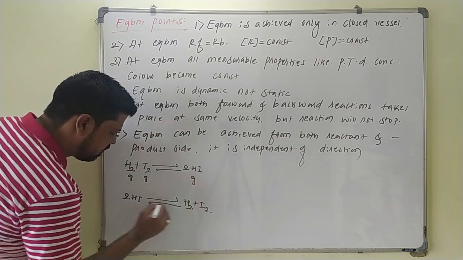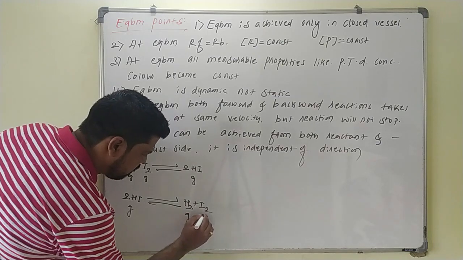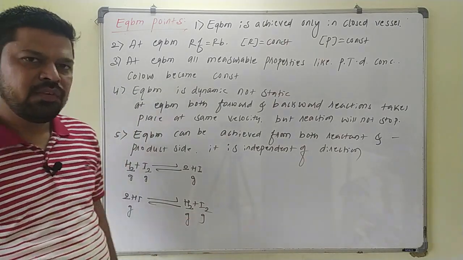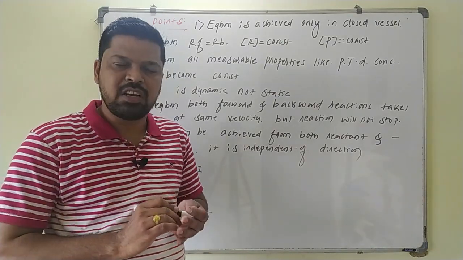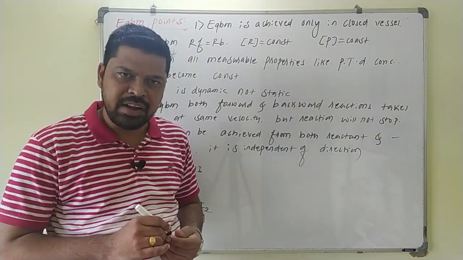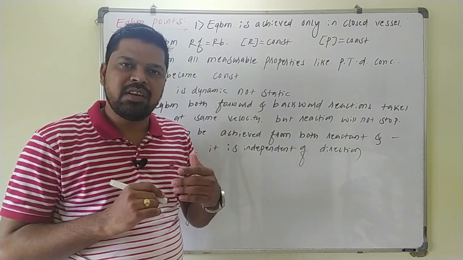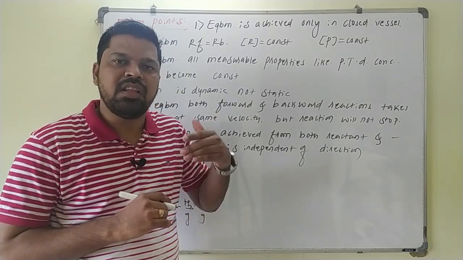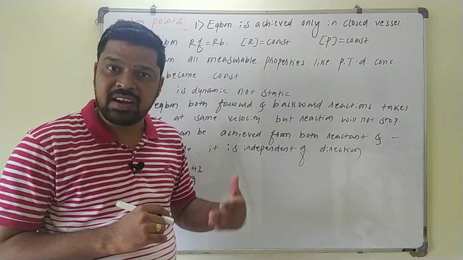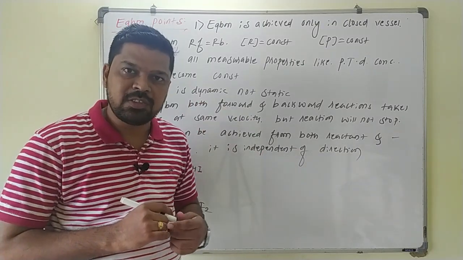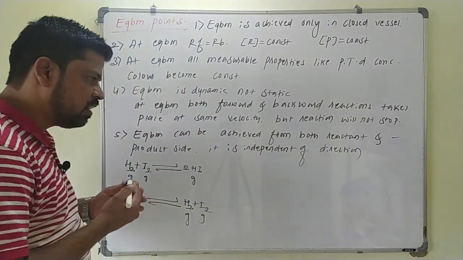So what happens when the reaction starts? The concentration of reactants decreases and the concentration of product increases. At a particular stage of the reversible reaction, there is no change in the concentration of reactants and products. That particular stage is called equilibrium.